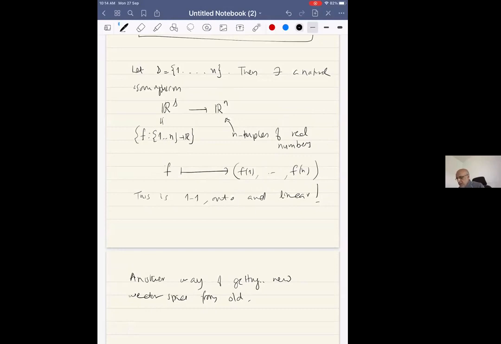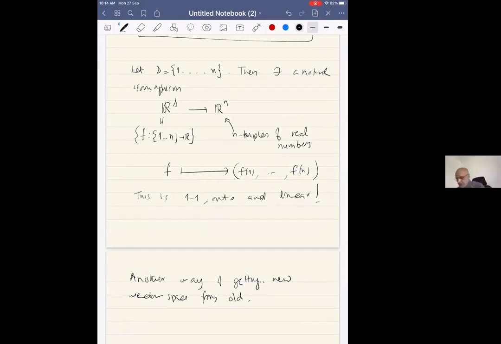Okay. So R to the S consists of maps from the set S to the real numbers. And on the right, R to the n consists of, my definition of R to the n is n-tuples of real numbers. Now, in both cases, we have defined vector space structure.